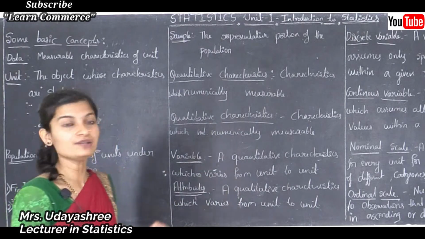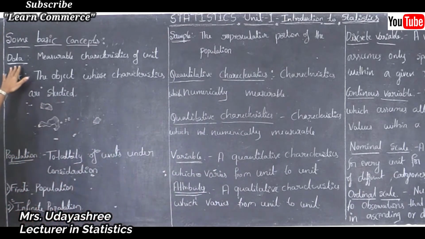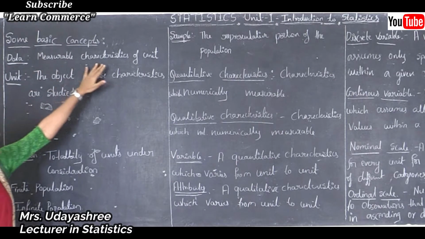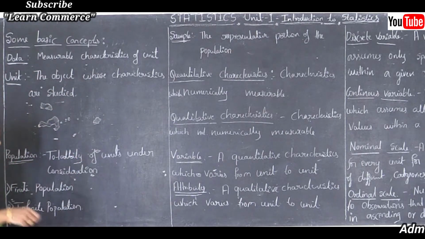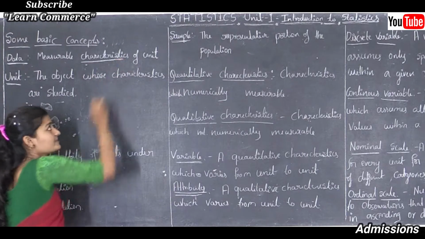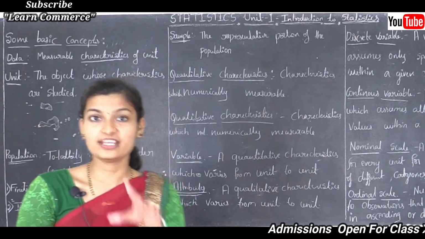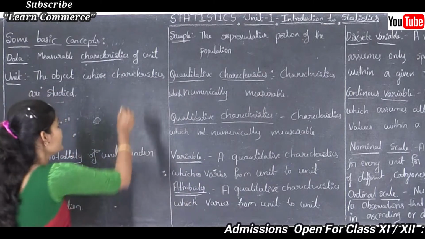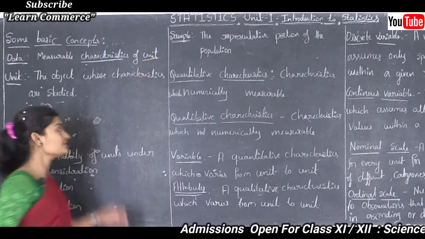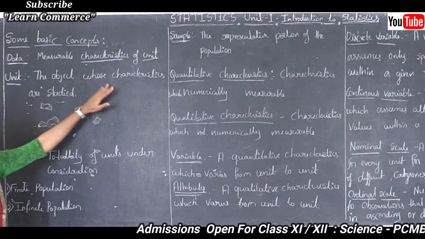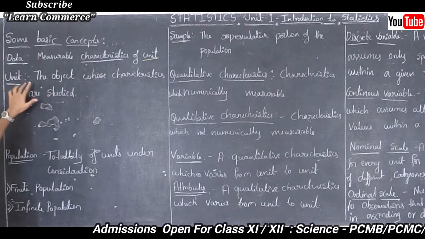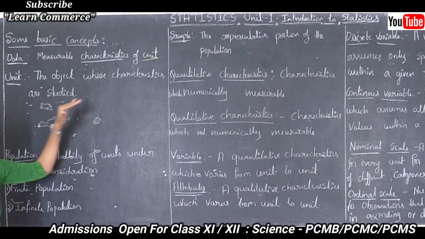In that, first one, what is data? Data is the measurable characteristics of units. See here, characteristics in the sense that is features. Characteristics are also known as features. Then what is a unit? See here, a unit is nothing but the object whose characteristics are studied. Unit is the object whose characteristics are studied.